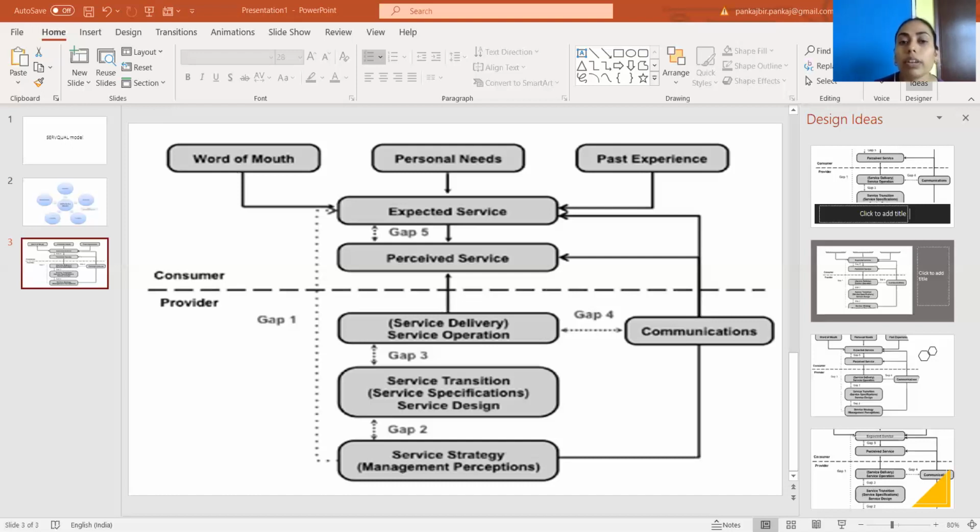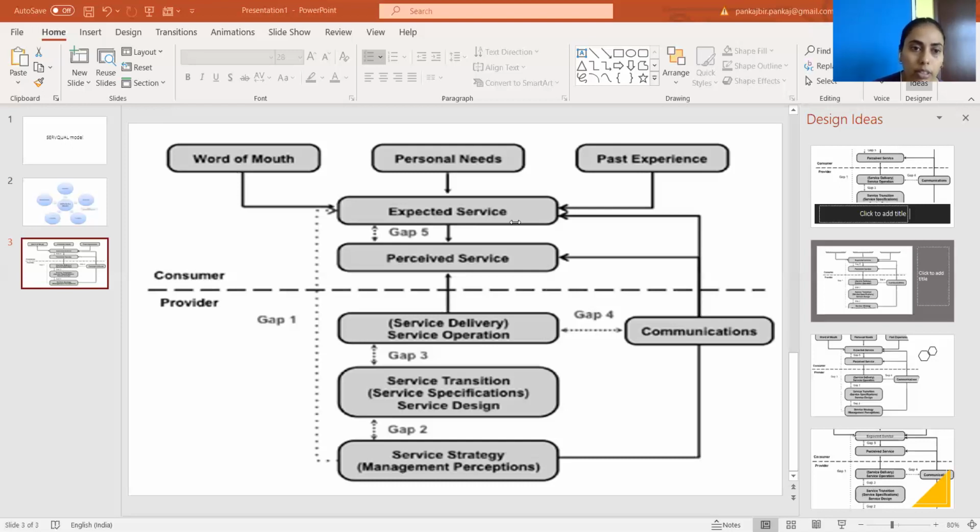There are several reasons for this. These reasons could include insufficient support from frontline staff, or processing problems, or the frontline contact person's performance variability. So this could be the reason for creating this kind of gap.